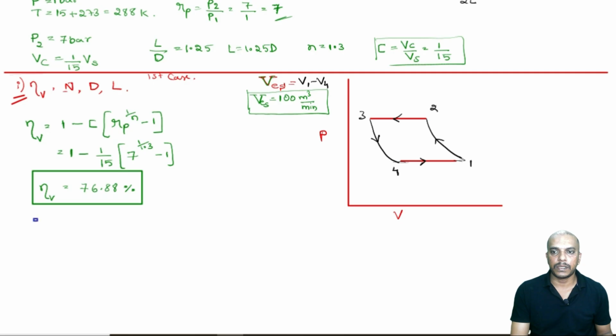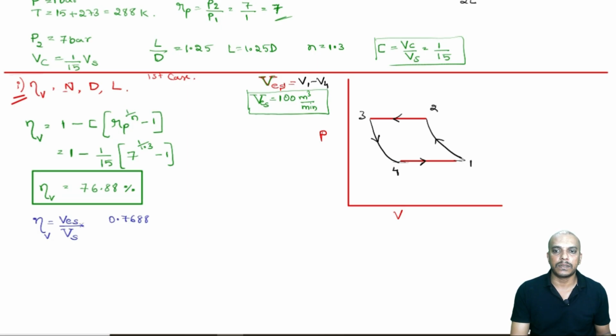Volumetric efficiency is also given by the equation effective swept volume Ves divided by swept volume Vs. Now, since you have this volumetric efficiency, I will write it as 0.7688 because I am not multiplying by 100 on the other side.